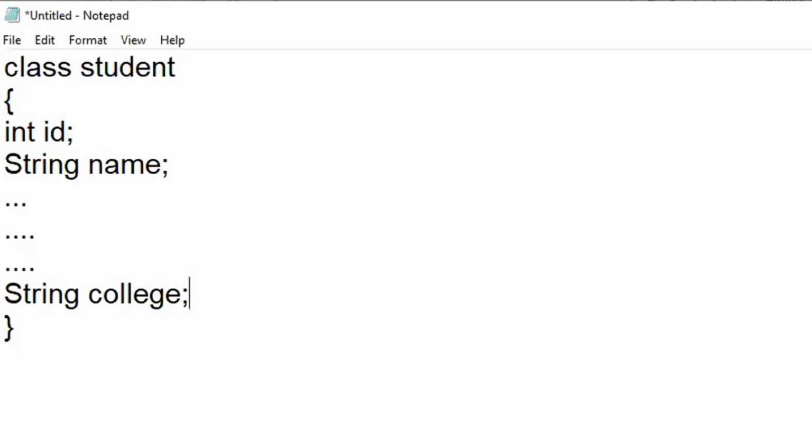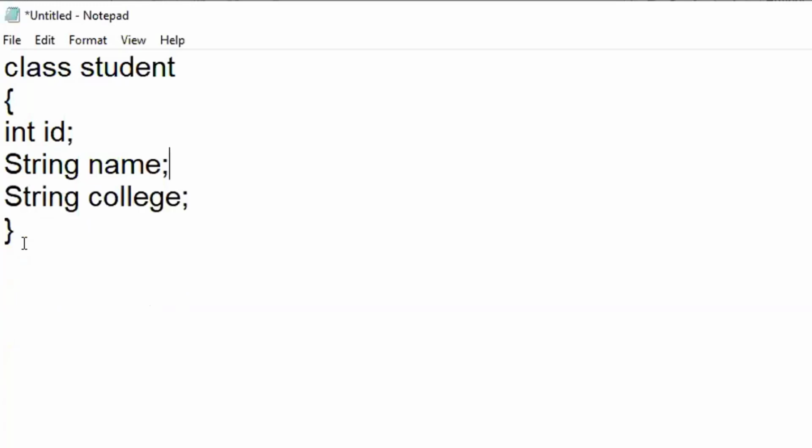Now, if I am interested to read some records of the students, let us keep the assumption that you have n number of instance variables within the class. When I want to put a value to these instance variables, do I need to create an object? Yes, obviously you have to create an object, and with respect to each object you need to specify these values.